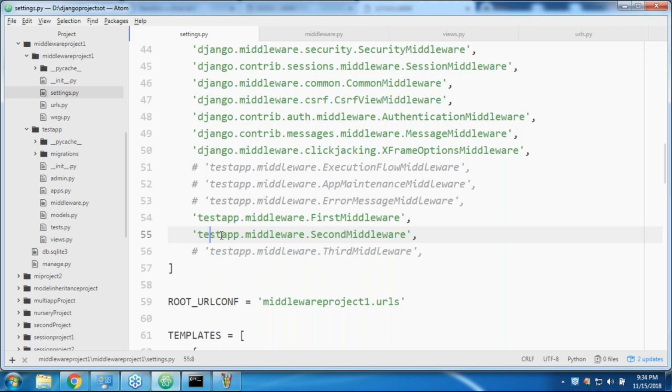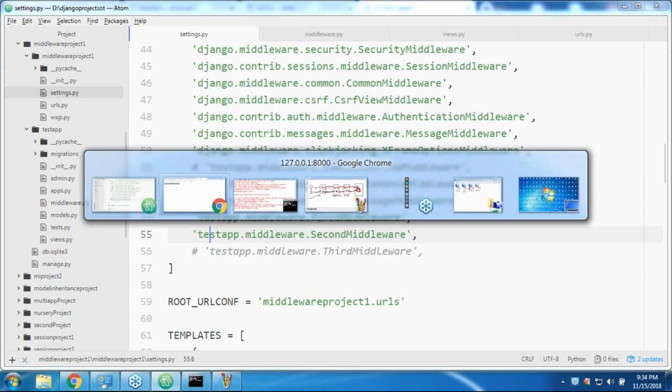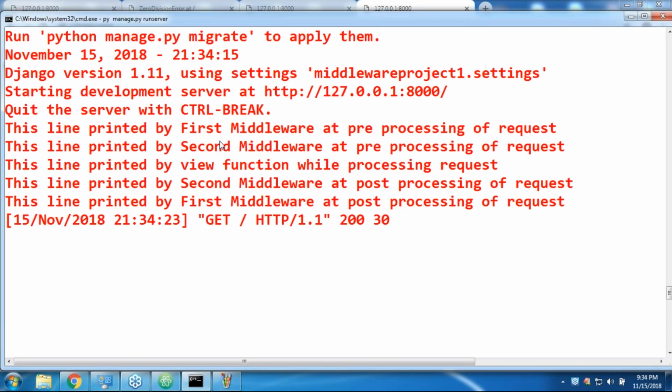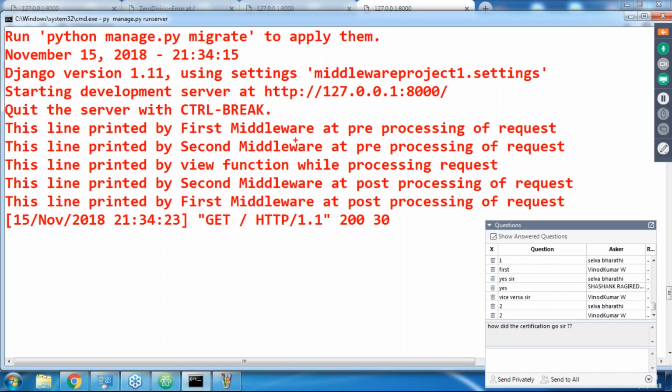Now the server started again. Refresh. Let me open it. Please observe very carefully. This line is printed by the first middleware at pre-processing. This line is printed by the second middleware at pre-processing. This line is printed by the view function while processing the request. And then this line is printed by the second middleware at post-processing, and then the first middleware at post-processing. Are you getting the point? Is everything as expected? Yes, correct.